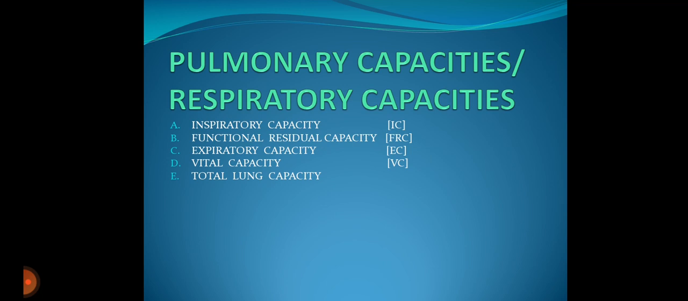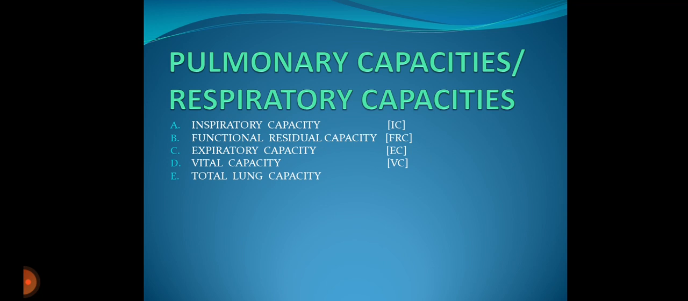Vital capacity, when a person inhales with maximum efforts and exhales also with maximum effort, the volume of air breathed out is called vital capacity. It is the sum total of tidal volume, inspiratory reserve volume, and expiratory reserve volume, that is VC is equal to TV plus IRV plus ERV.